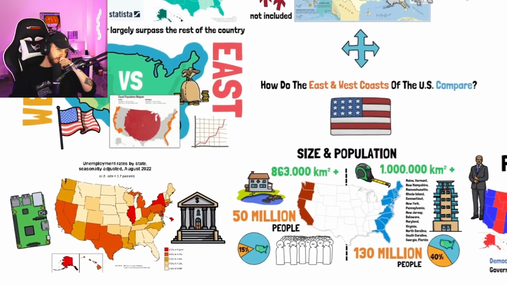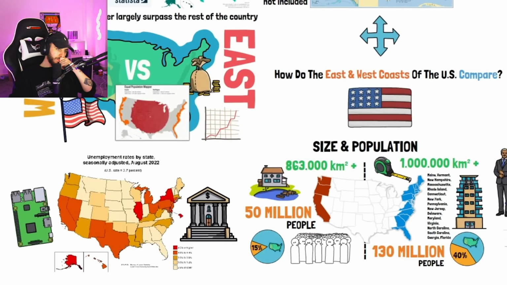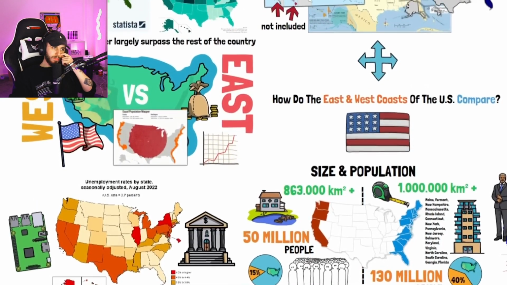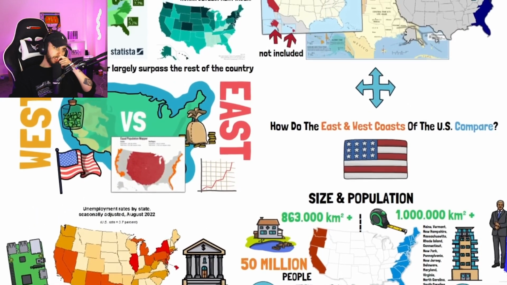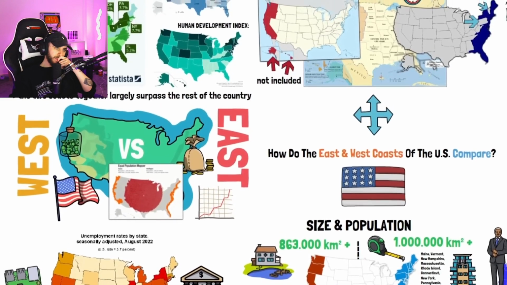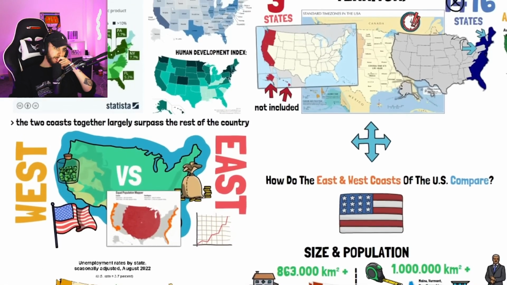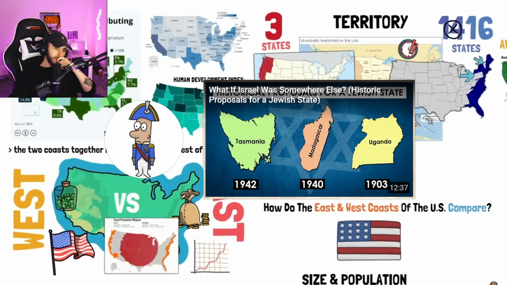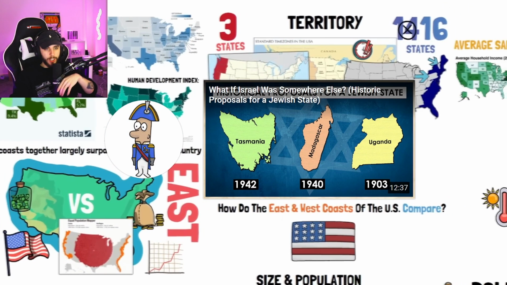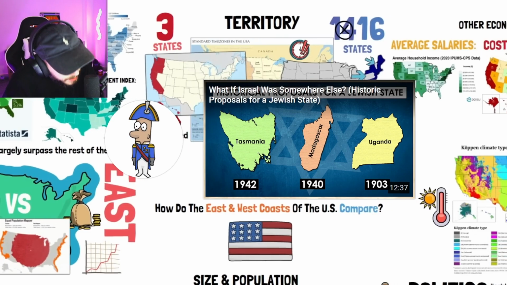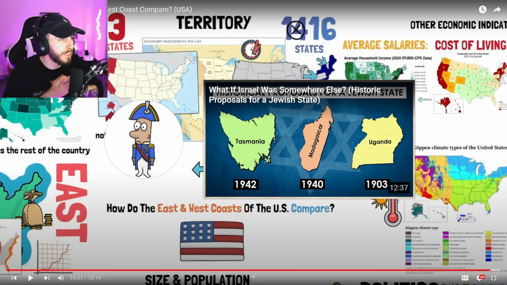The comparison is a little unfair in some aspects. Despite their size being similar, the East has way more states and way more people than the West, and it was settled and developed much earlier in history. But still, the West has been able to surpass it in a few of these indicators. Really cool. Are there any other comparison factors I missed? And which other countries? Really cool video right there.